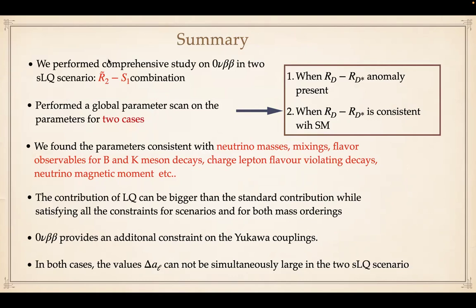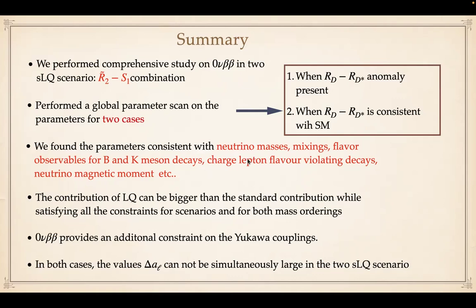Summary. Here we have performed a comprehensive study on neutrinoless double beta decay, which arises from leptoquark mediated diagrams. In this case, we have considered two scalar leptoquarks, which are R2 tilde and S1. And we have performed a global parameter scan on the parameter space, considering two cases. In the first case, we have considered when RD star is anomalous, that is the current scenario. And we have considered a hypothetical scenario when RD star is consistent with the standard model.